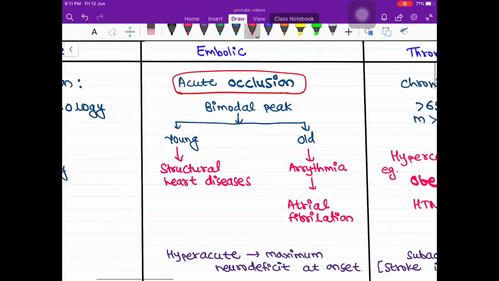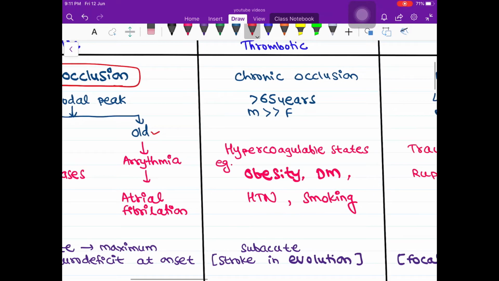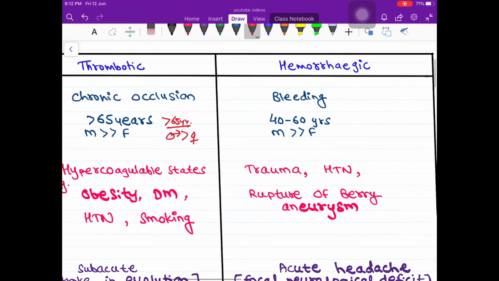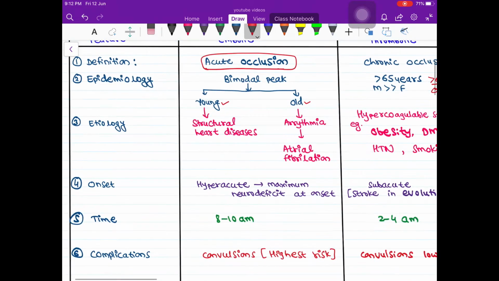So this embolic has a bimodal peak, that it occurs in young as well as old age population. Then this thrombotic occurs in above 65 years and especially males, more common than females. Okay, and this hemorrhagic, it occurs in age of around 40 to 60 years and it is also common in males than females. Now the next is etiology, that is the cause of these conditions.